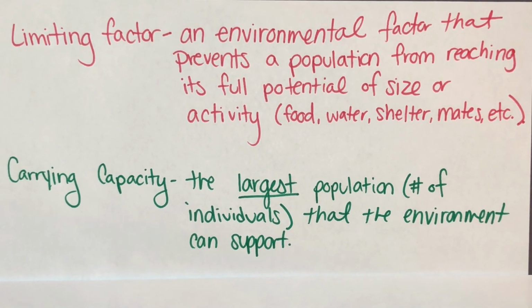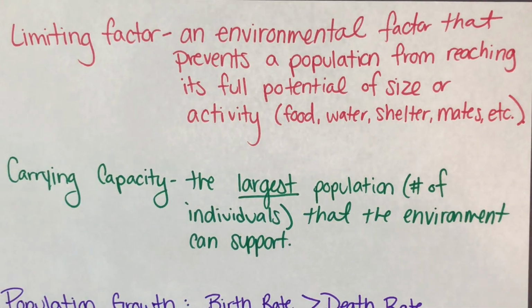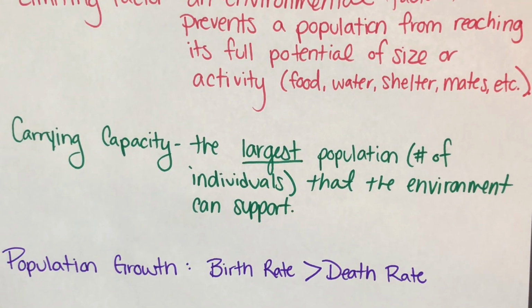When the population reaches the carrying capacity of the environment, limiting factors cause the extra organisms to die off or leave. Either they die or they have to find a new place to live that does have all the resources necessary. And last, for a population to grow, it must be below its carrying capacity, and the birth rate, number of babies being born, must be greater than the death rate, the number of